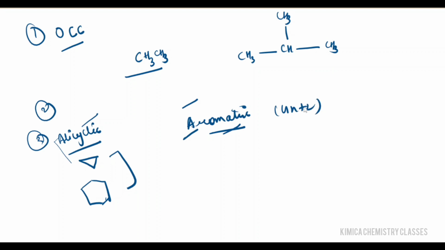A basic important example of aromatic compounds is benzene, C6H6. Benzene has conjugated pi electrons, as you can see. Aniline is another example. Naphthalene is also an example of an aromatic compound.